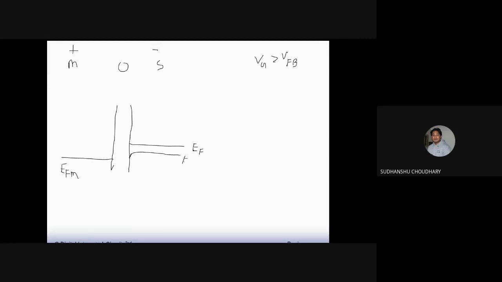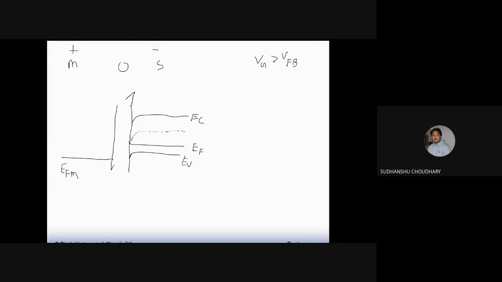This is EV, the valence band energy level. And then let me also draw a conduction band energy level first. So this is EC. And then I'll also draw EI. Let's say EI is now at the verge of saturation. Let us say at this point, EI meets EF.